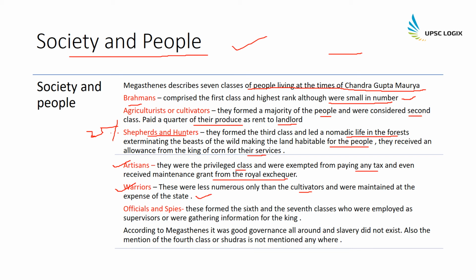Then came the officials and the spies, and these were the sixth and the seventh class, and they were employed as supervisors for gathering information for the king, since the king never left his palace most of the times except for war and for being a judge in the courts. So according to Megasthenes, it was good governance all around, and slavery did not exist, as I told you before. And there is also mention of the fourth class or Shudras, but it is not mentioned anywhere in the other scriptures.